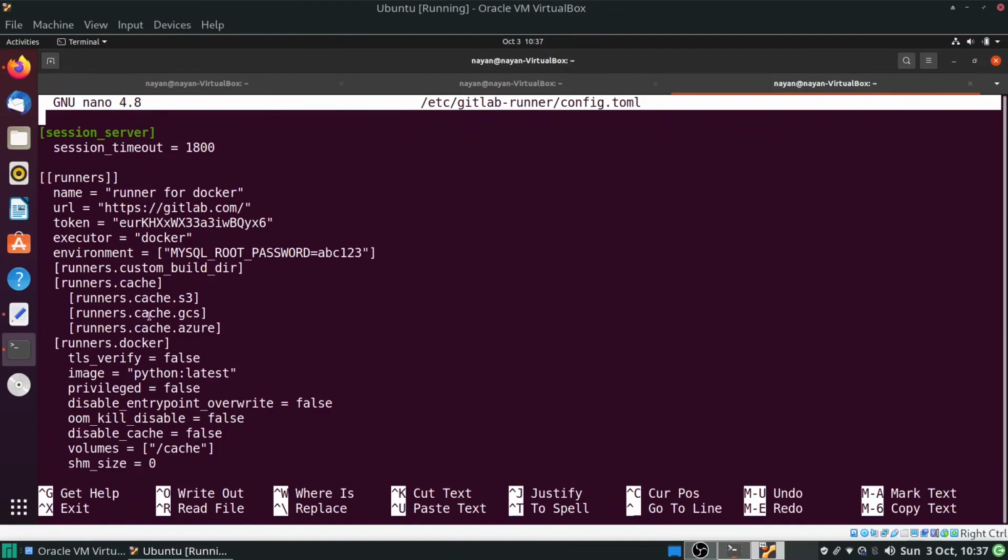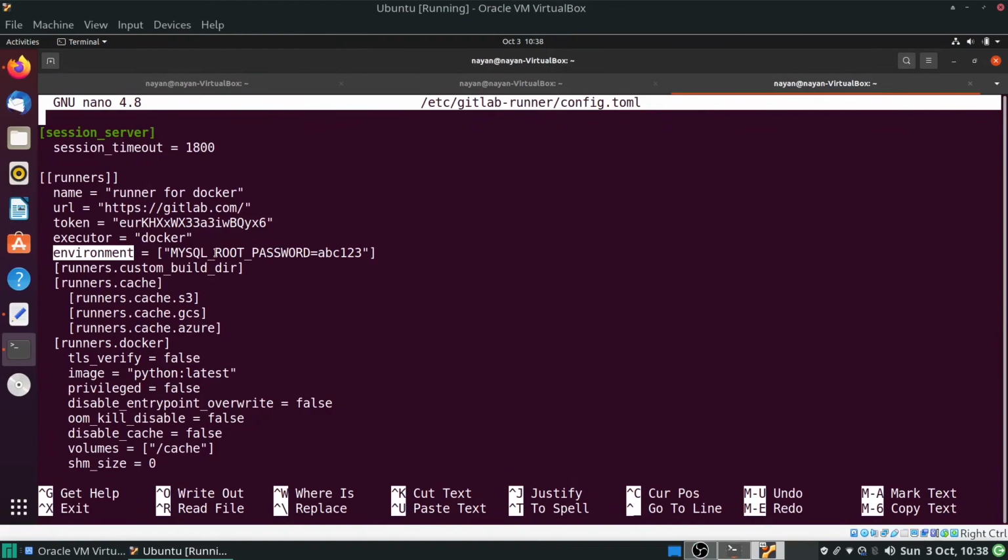Now over here, I have used the environment keyword and provided a parameter called MYSQL_ROOT_PASSWORD equal to its value ABC123. The reason to provide this environment keyword and the parameter is, if you have not provided this MySQL root password, in that case, whenever you are going to run the CI/CD pipeline, you will get an error.